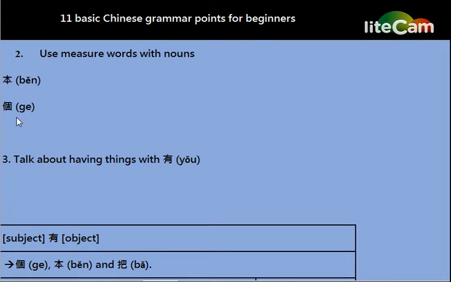But luckily, there is also a general purpose measure word, 个. This can be used for pretty much everything, but it is better to use more specific measure words when you can.